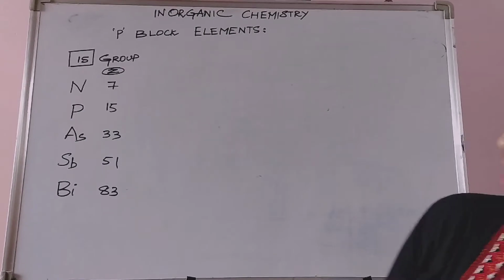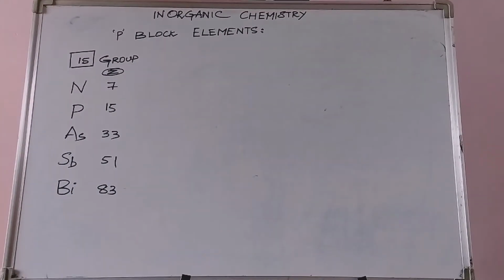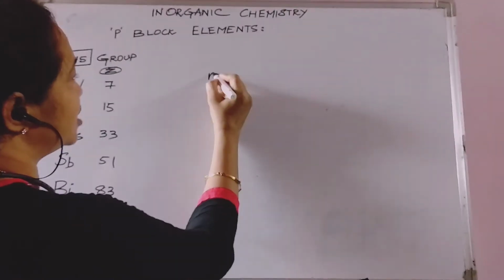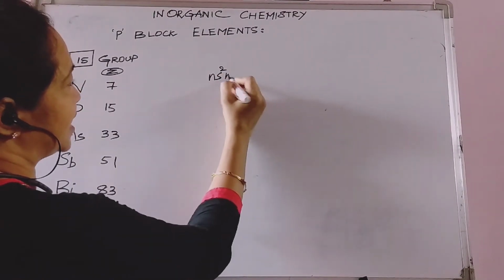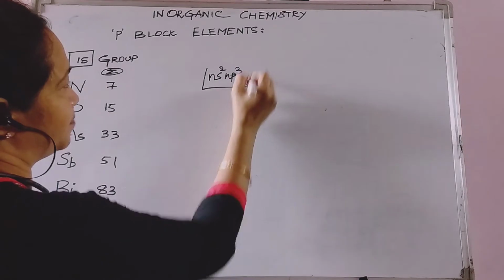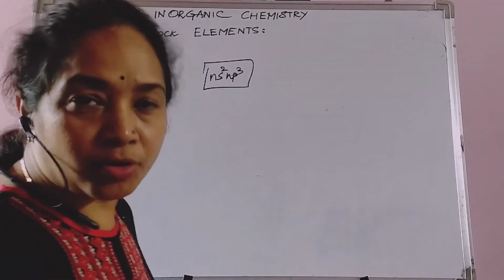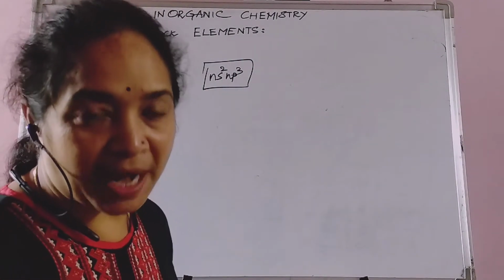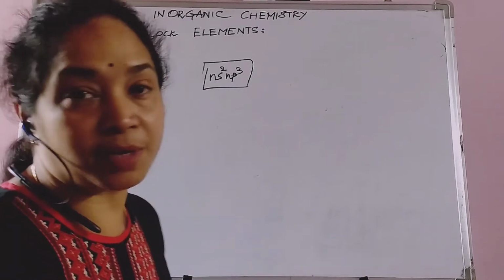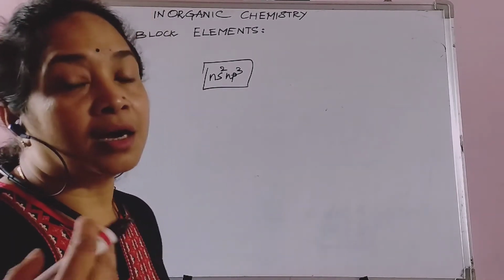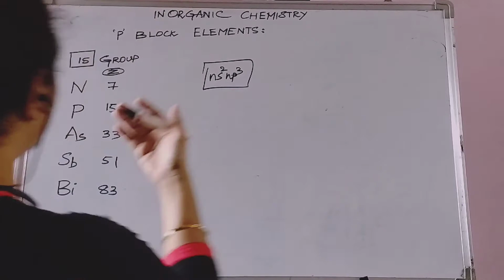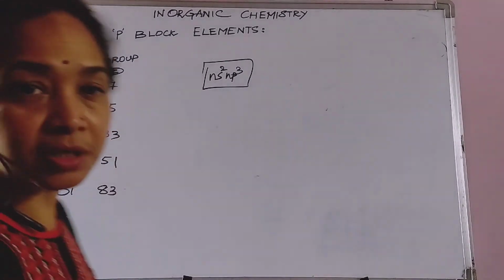After that, if you move on to the electronic configuration of these elements, the general electronic configuration is ns2 np3. Here you can see that nitrogen belongs to the second period, phosphorus to the third period, then arsenic, antimony, bismuth and so on.